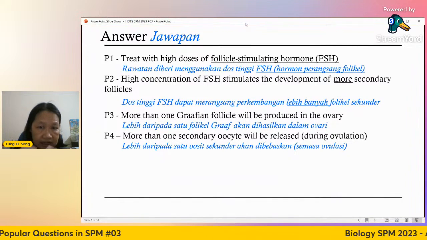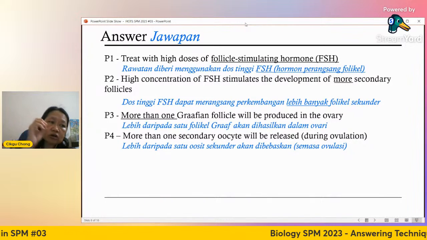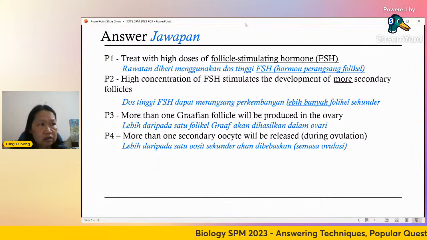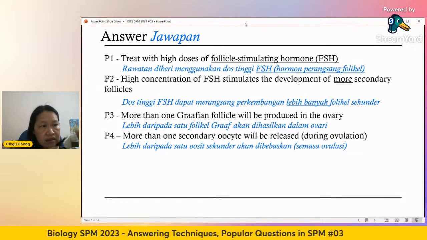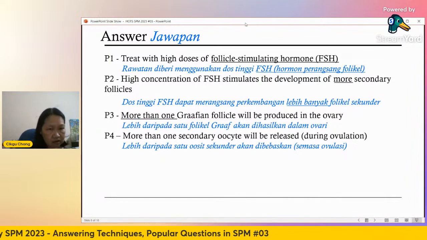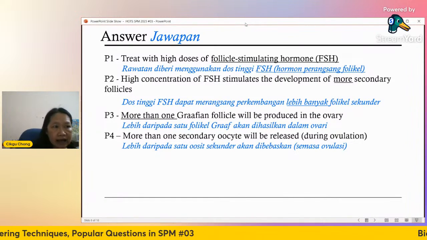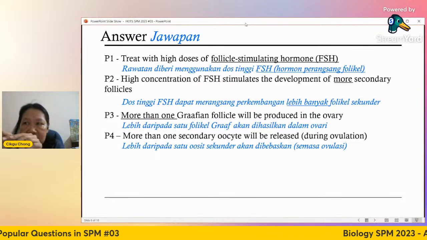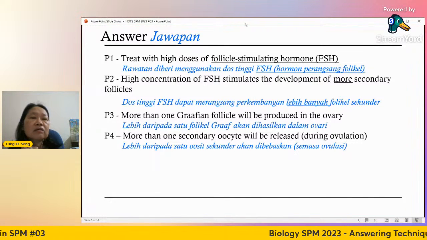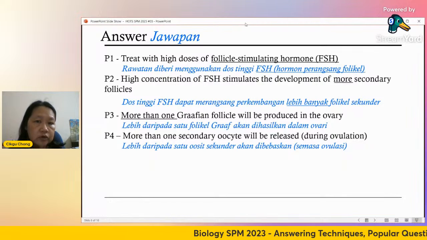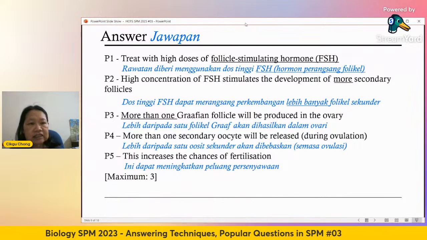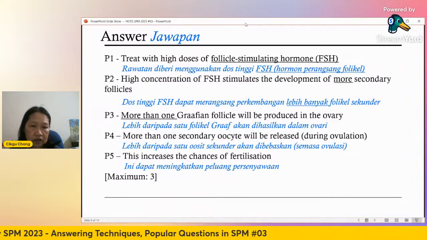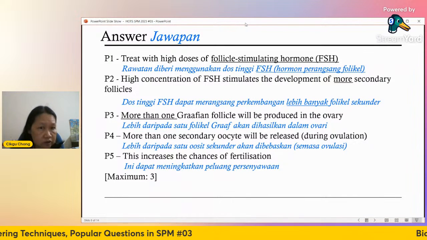And then when it's released, the doctor will use the ultrasound scan with the catheter, go into the navel, and maneuver that little thing there and take the secondary oocyte out. Okay, so you need to have more eggs to work on. So this increases the chances of fertilization. Okay, so you have to produce more eggs. So 3 marks only. All right.